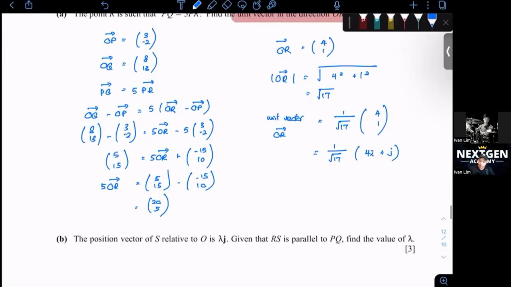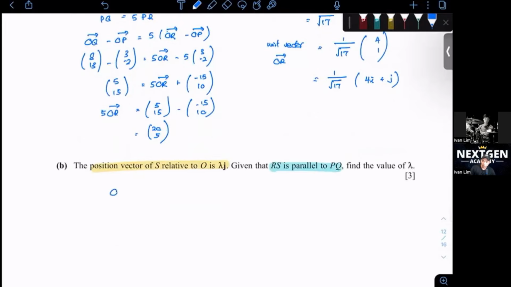Question B. The position vector of S relative to O is lambda j. So that means this is OS. Given that RS is parallel to PQ, find the value of lambda. OS is equal to lambda j. That means there's no i direction, there's only lambda j.